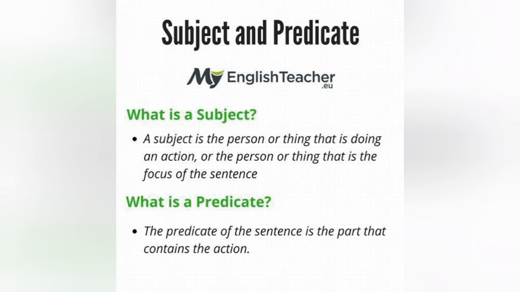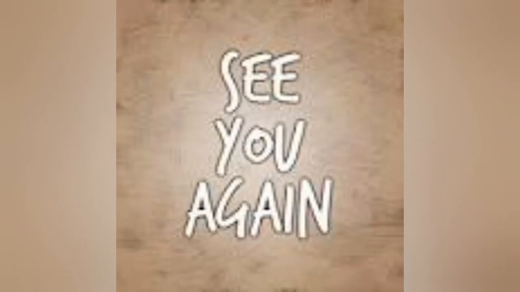Then what is a predicate? The predicate of a sentence is the part that contains action. तो जब भी action होता है, action आता है predicate में. इसीलिए कहा गया है कि predicate contains a verb. Okay students, hope you understood this much.